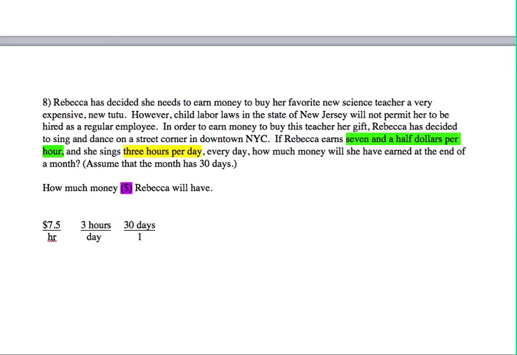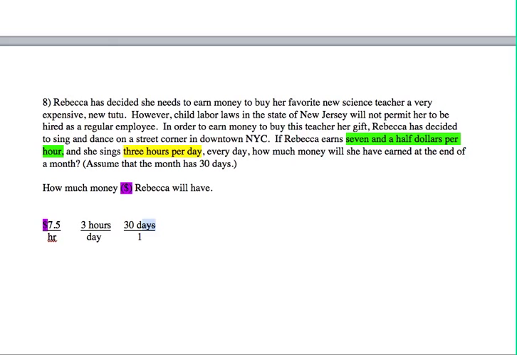And now I'm going to look to see how I have it organized now, are any of my units going to cancel out? And remember, in the end, I still want that money to be left. And when I look at it, look what I see. I have hours here and hours there. So that seems pretty good, because it looks like they'll cancel out and my unit for money is still on top, which is what I want. And then I have days here and days here, which is also good because those will cancel out, but I'll still be left with money on top from that first conversion factor.